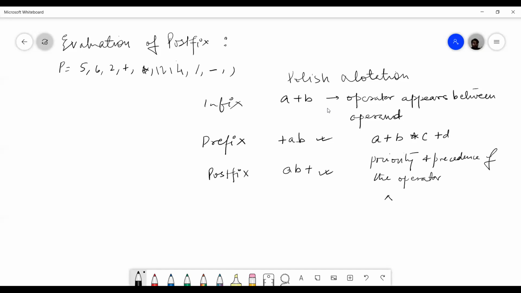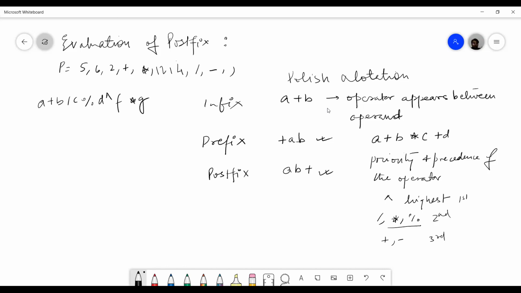Always remember, exponent is the highest precedence. Then division, multiplication and modulus are second highest. Plus and minus are third. Suppose I have an expression like a plus b divided by c modulus d exponent f into g.